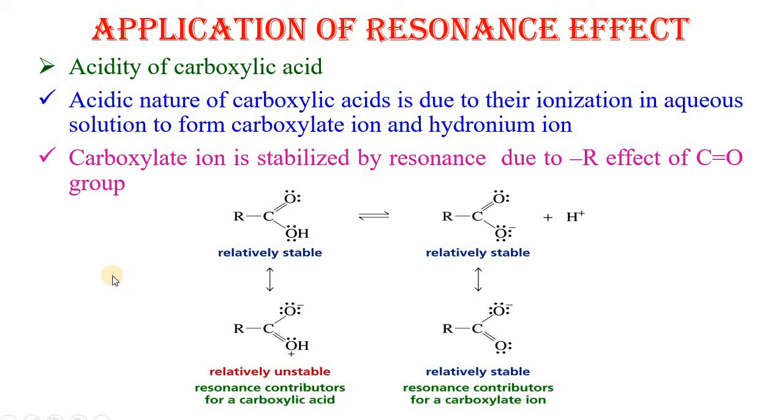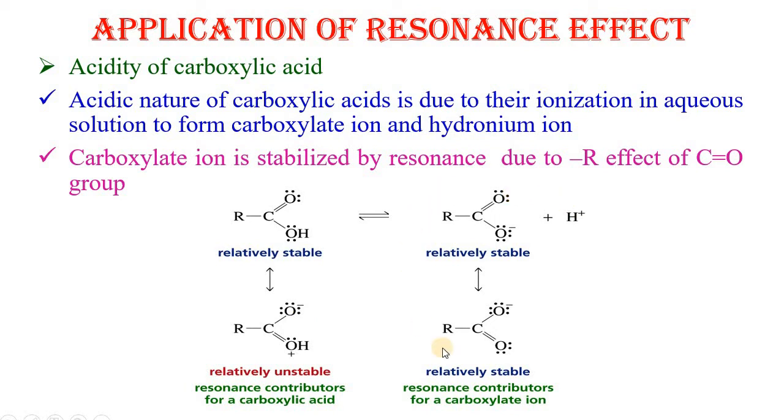Acidity of carboxylic acid. The acidic nature of carboxylic acid is due to its ionization in aqueous solution to form the carboxylate anion. The carboxylate anion is stabilized by resonance due to the -R effect of the CO group. In the case of carboxylic acid, separation of charges takes place in the second structure. Due to separation of charges, this structure becomes less stable and contributes less towards resonance.